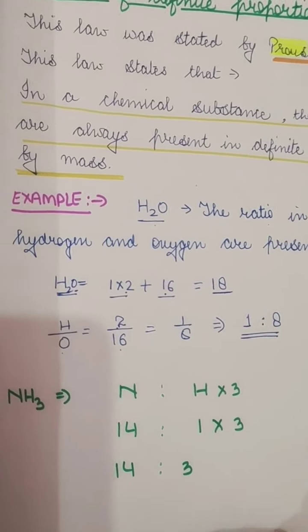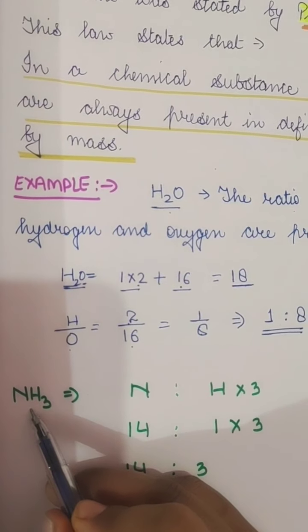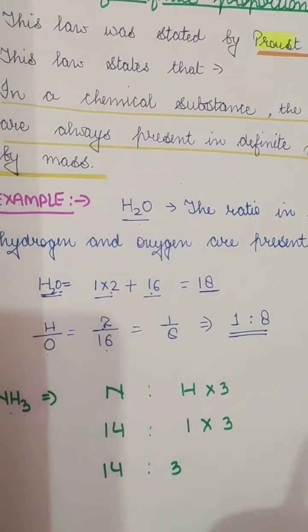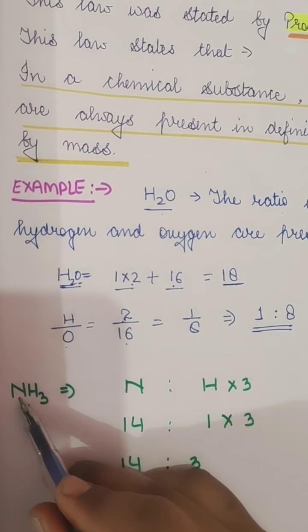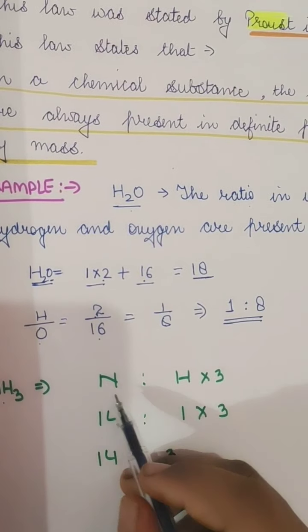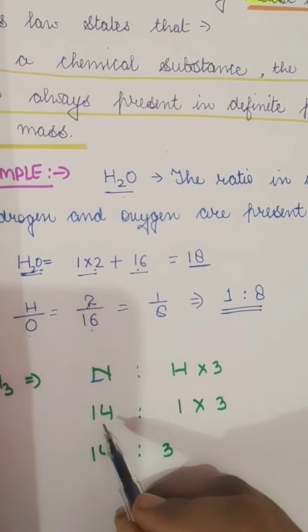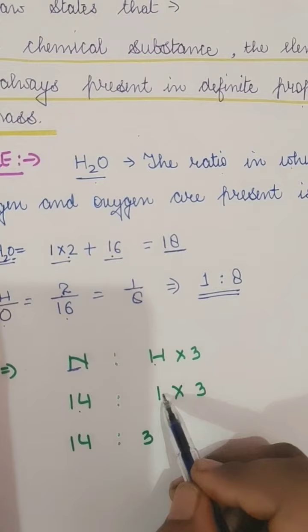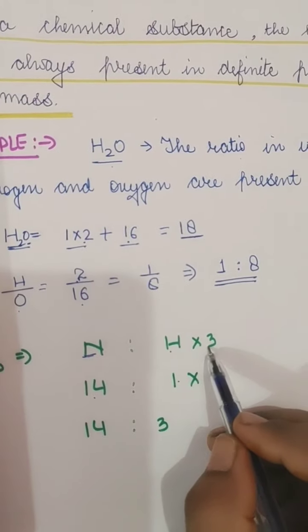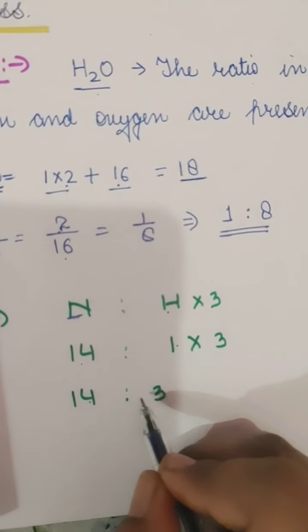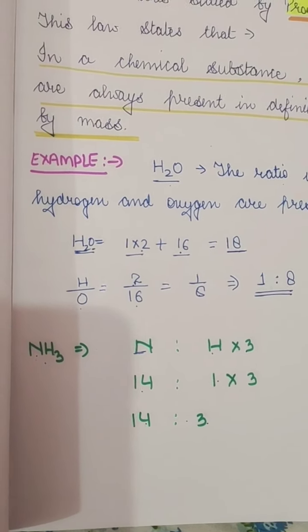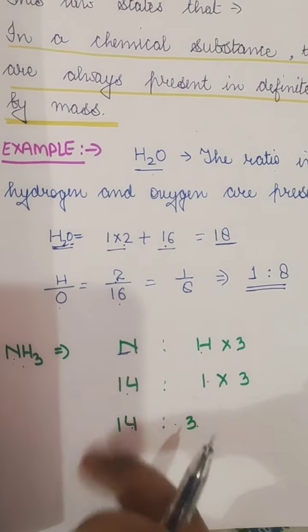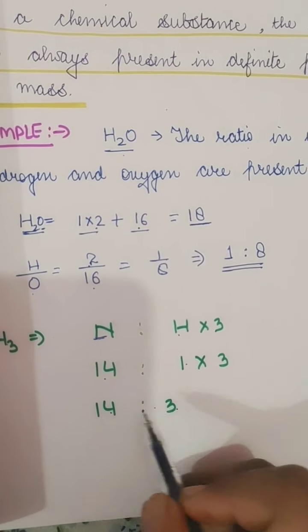Another example, NH3. This is ammonia. Here we have nitrogen and hydrogen. Nitrogen has an atomic mass of 14 and hydrogen has 1, and there are 3 hydrogens, so 1 into 3. So it is 14:3. The definite proportion of the masses of these atoms is 14:3.